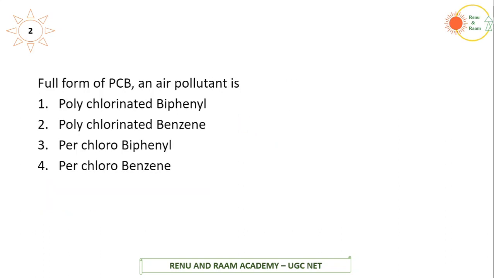Moving on to the second question: what is the full form of PCB? PCB is an air pollutant. We have 4 options here. The correct answer is polychlorinated bimethyl. This is a synthetic organic chemical and it is mostly used in industrial activities and coolants. So this is one full form which is being asked.